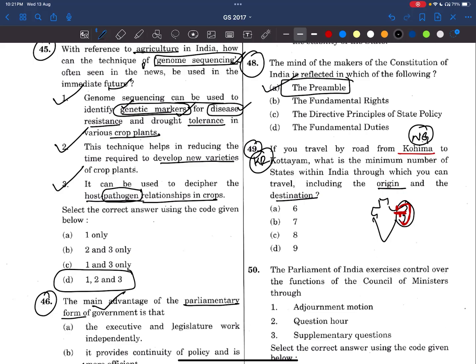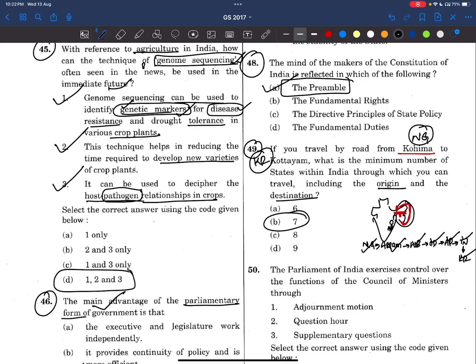Now see, from Nagaland, we move to Assam, right? From Assam directly, all the main states will be joining West Bengal. Then see here, this is West Bengal. Now we are coming to Odisha, right? This is Andhra Pradesh, AP. Now AP does not have a link directly to Kerala, so we'll move to Tamil Nadu. Then we'll move to Kerala. See how many states have come? 1, 2, 3, 4, 5, 6, 7. Answer is 7.